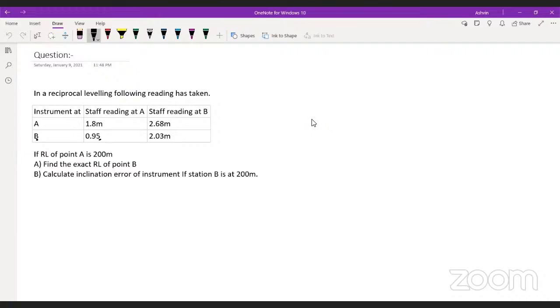Okay, so I am explaining it. In the previous problem you saw that whenever we take a larger distance, what is the problem? The problem is mainly that we have to involve the correction of curvature and the correction of refraction. So what I'm going to do this time is eliminate them.